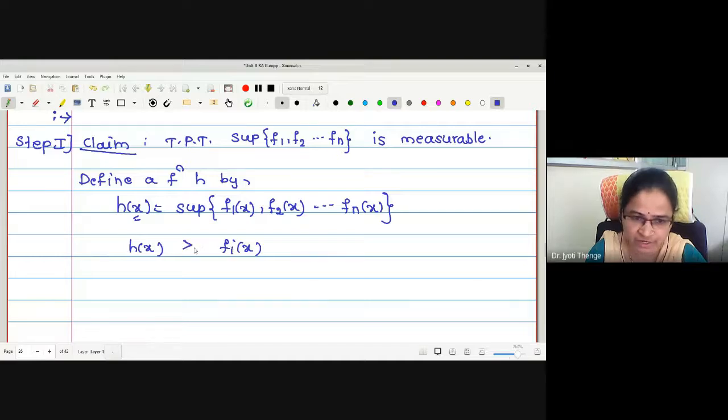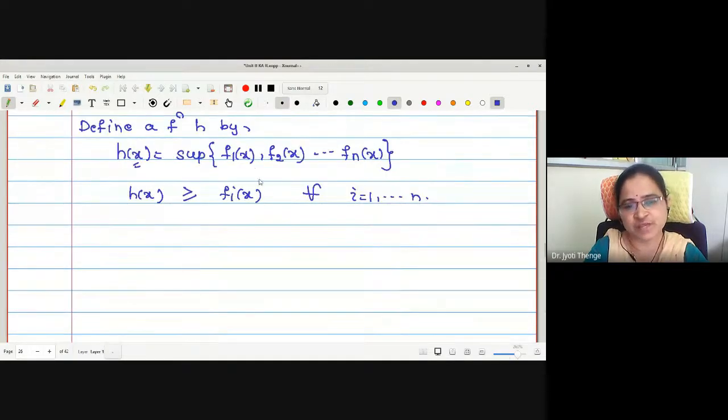Yes, it is greater or equal, and this is for all i equal to 1 to n, because h is the supremum among these values. Therefore, h of x must be greater or equal to every function of this set. Okay? h of x is greater or equal to f_i of x, is known to us.